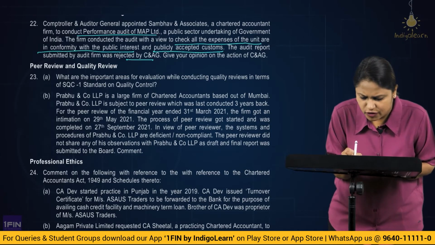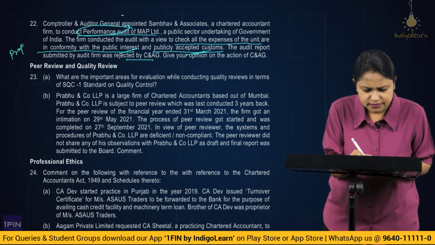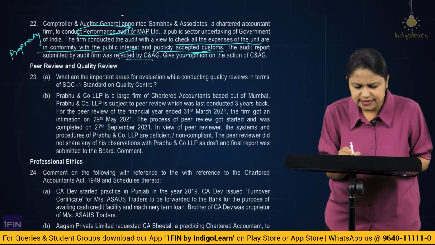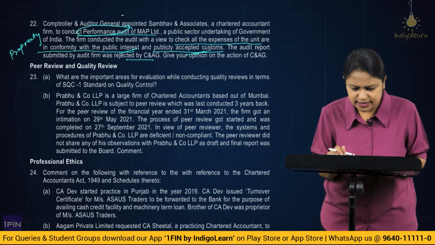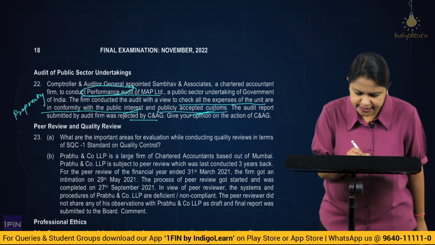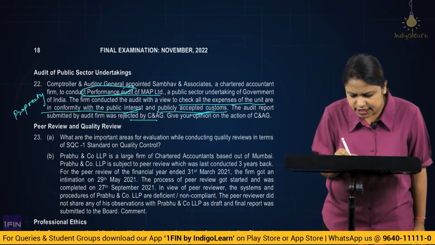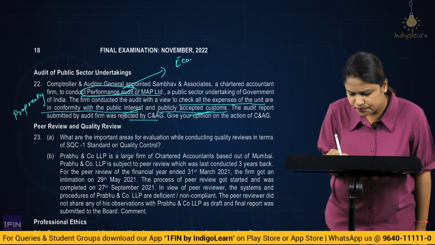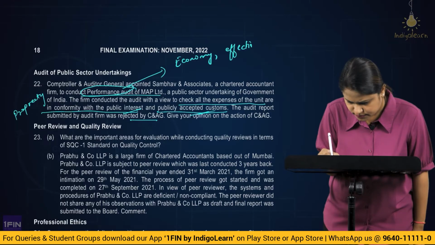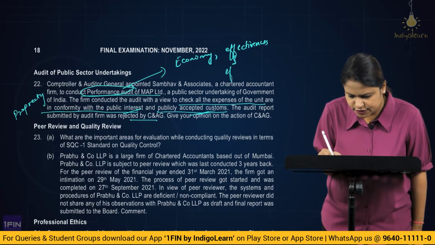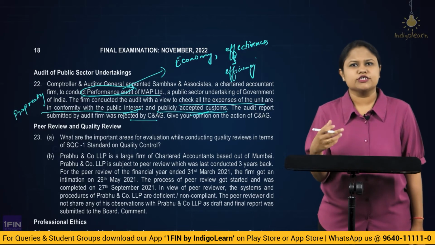Understand, here it is performance audit, but if you look at public interest and publicly accepted customs, you're talking about proprietary audit. So the basic sense is the report submitted will definitely get rejected by CAG, correct? So that is basically where the things have not got in line. Here what they have done is a proprietary audit, and what has been questioned is the performance audit. And in the performance audit we look into economy, effectiveness and efficiency, okay, of the audit of the government programs, activities, all of that conducted.